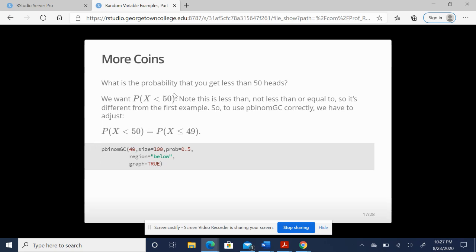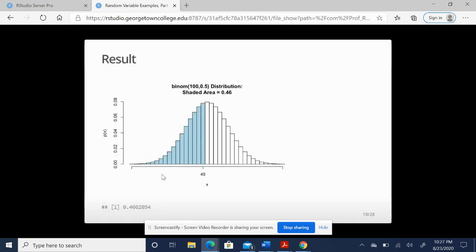Now, when does that work? Only when we do not have the equal to involved in the inequality. So we've got to adjust. If I want it to be less than 50, it cannot include 50 when it calculates the probability for these results. Okay, now I'm going to put this command in. Again, if you haven't been doing it, I would pause the video right now and attempt to type these commands into RStudio. You do not have to hit enter. You can keep typing straight across and see if you can produce the graph that's going to appear next.